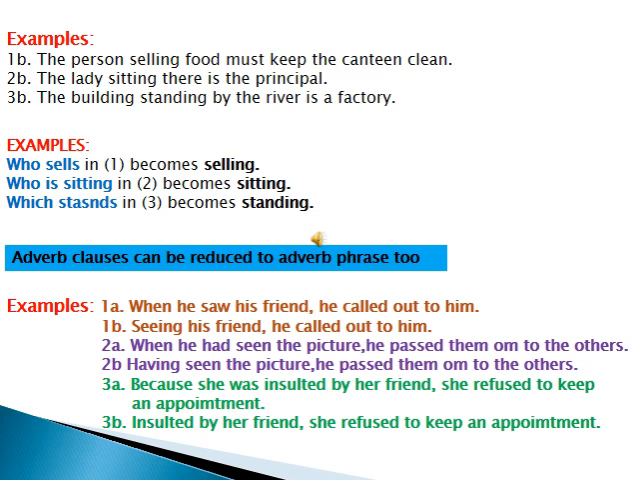Sentence number 3a, because she was insulted by her friend she refused to keep an appointment. Sentence number 3b, insulted by her friend she refused to keep an appointment. So in sentence number 3b it becomes an adverb phrase when we have removed some words. Okay, let's go further for better understanding.